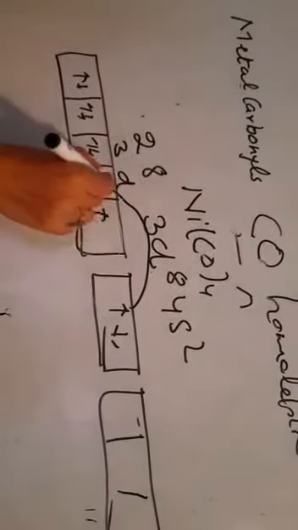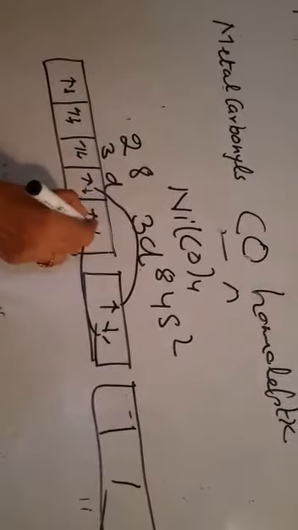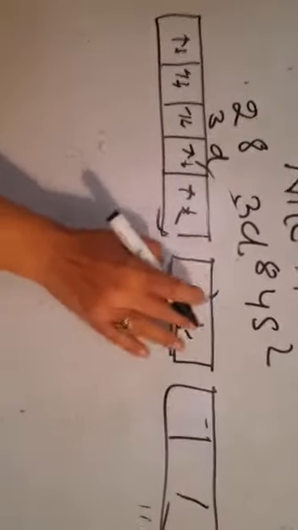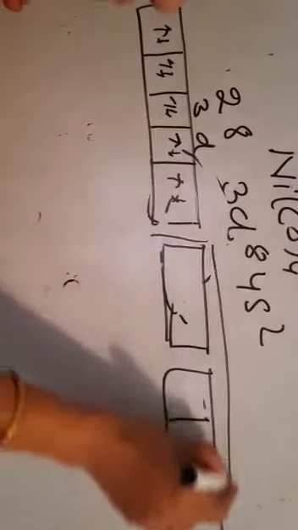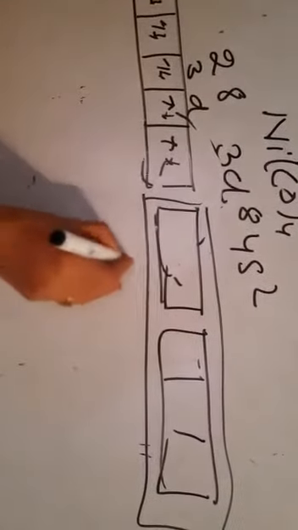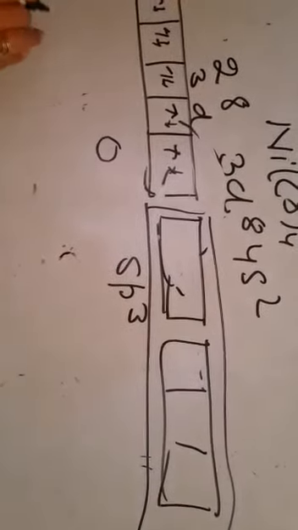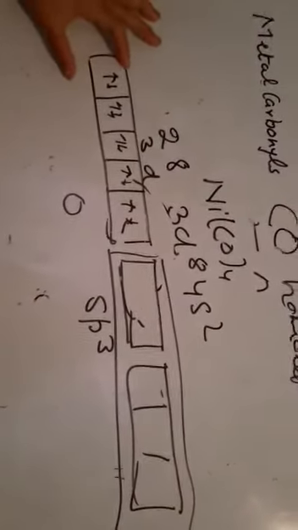Now what will it do? It will shift its 2 electrons from s to d. So there will be pairing of electrons. Now the total number of orbitals which remain vacant are 4, 1 s and 3 p. They will hybridize together without losing or gaining any electron. It will be sp3 hybridization and the oxidation state becomes 0. And this happens in all the carbonyl compounds. These have the oxidation state 0.